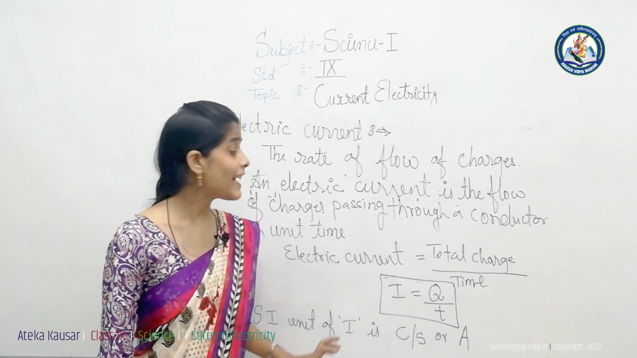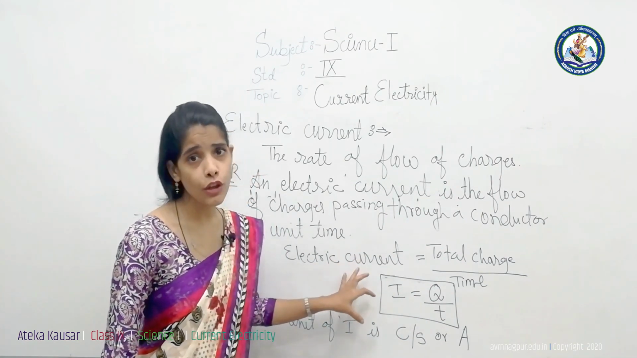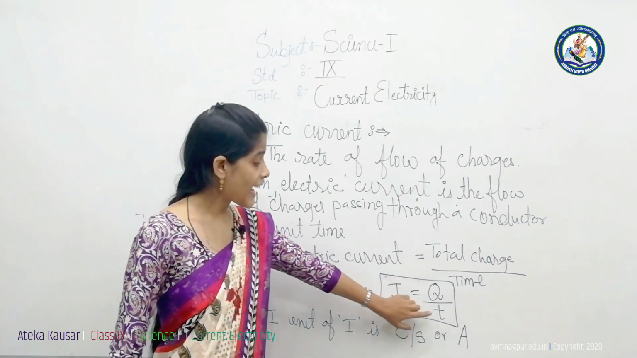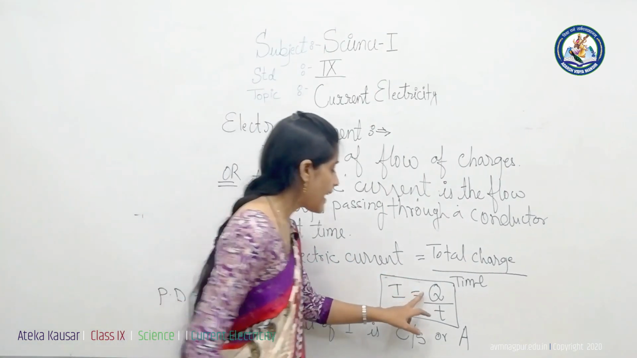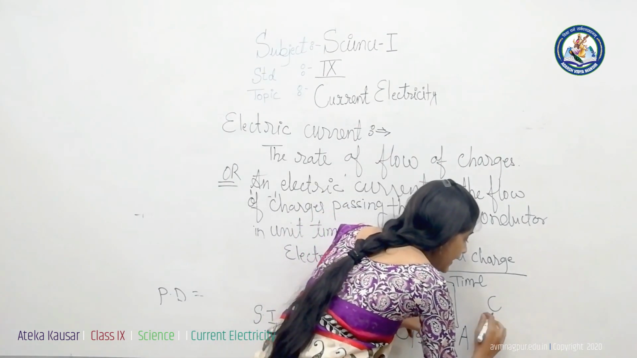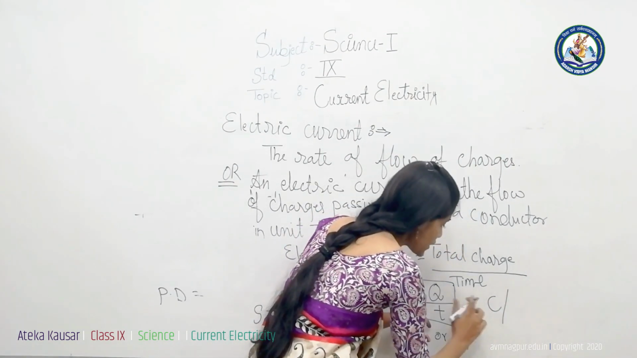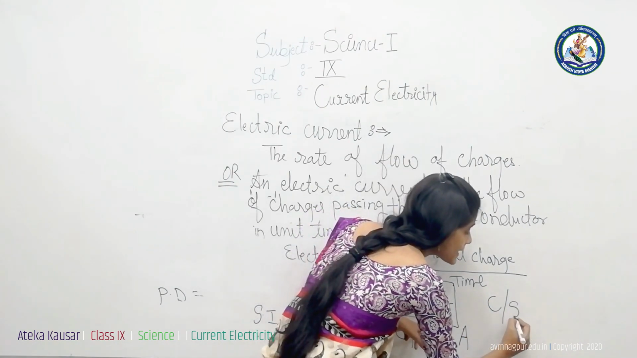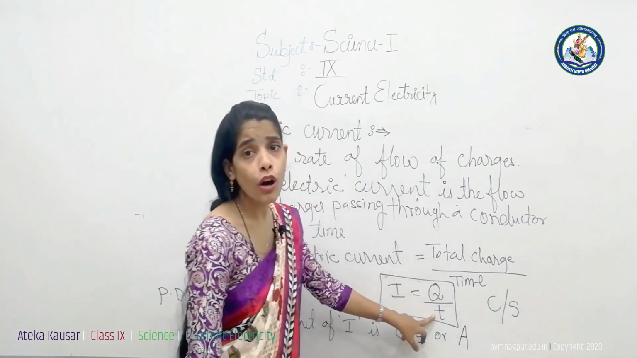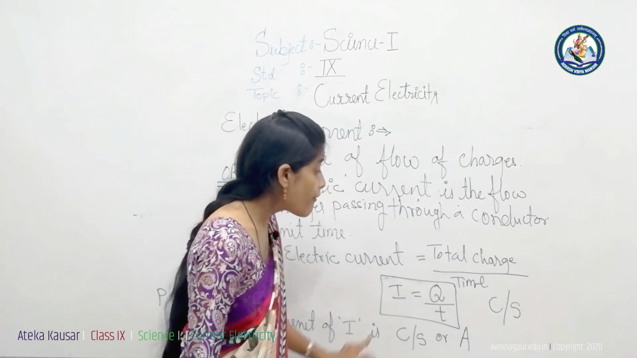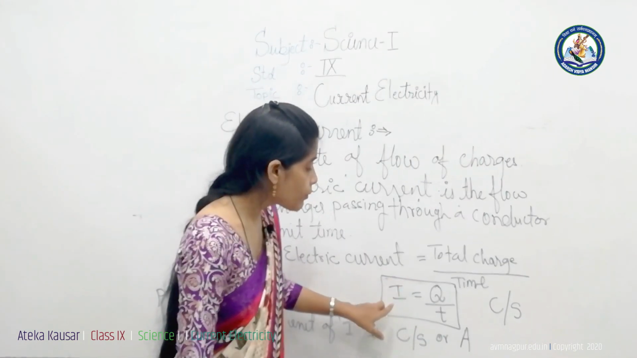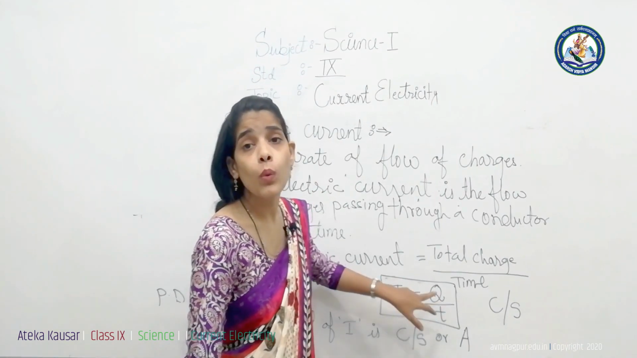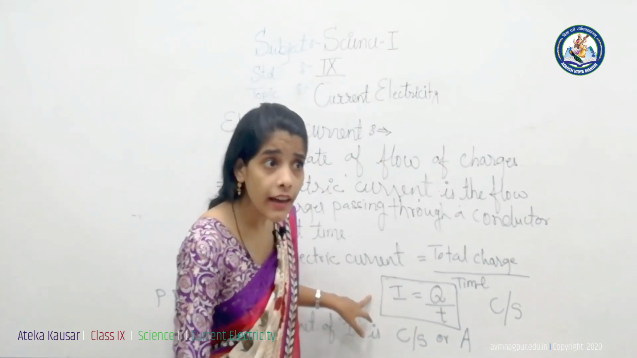Now what is the SI unit of electric current? As we know, the charges are measured in coulomb and the time is measured in second, then coulomb per second is the SI unit of electric current. If 1 coulomb charge passes in 1 second, then it is called 1 ampere current flowing through the conductor.